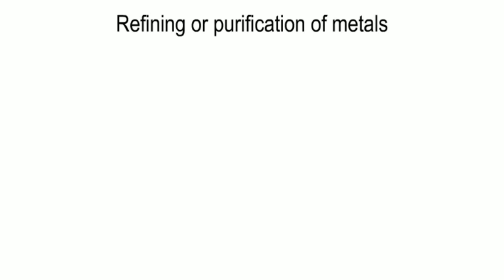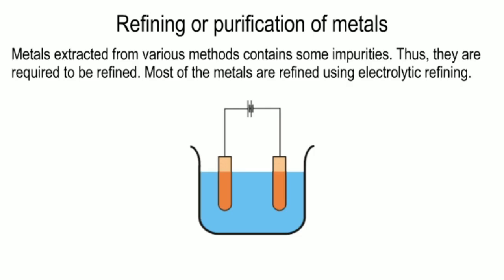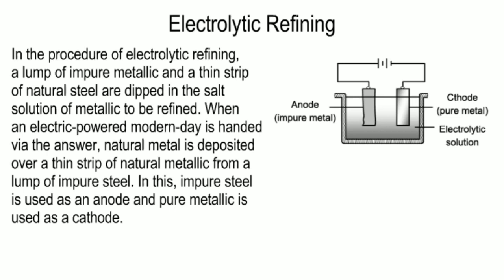Refining or purification of metals. Metals extracted from various methods contain some impurities. Thus, they are required to be refined. Most of the metals are refined using electrolytic refining. Electrolytic refining. In the process of electrolytic refining, a lump of impure metal and a thin strip of pure metal are dipped in the salt solution of the metal to be refined.